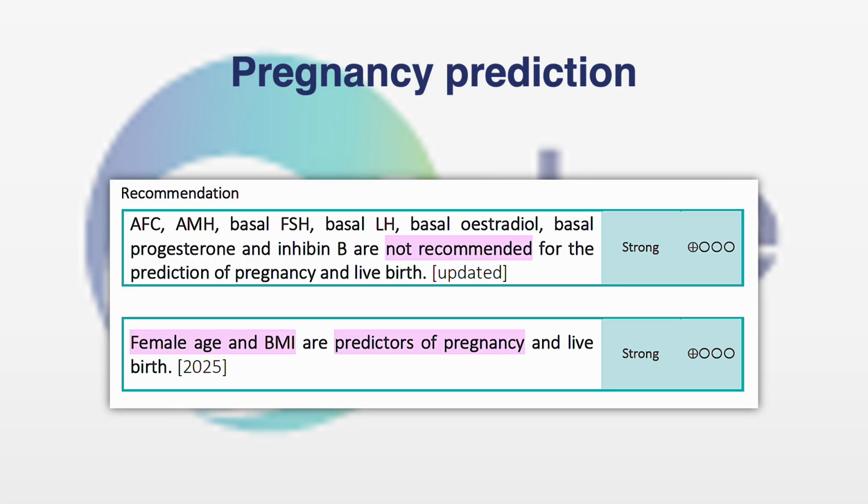They cannot tell about the quality. So female age and body mass index are the only two predictors of pregnancy. This is very important. The ovarian reserve as well as ovarian response markers cannot tell about the pregnancy. Female age and BMI are the predictors of pregnancy and live birth.